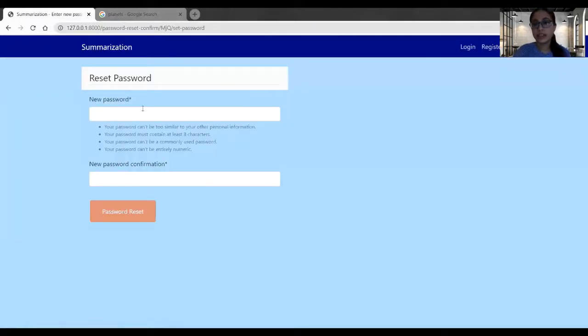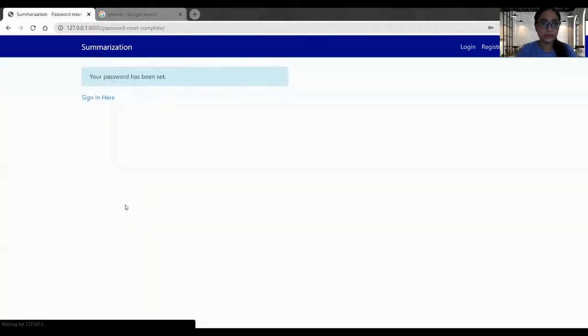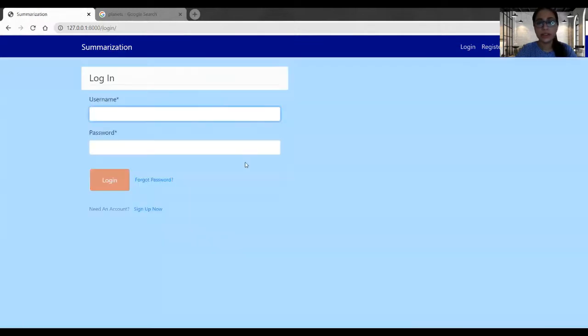This link will redirect me to the reset password page, and here I will give the new password. And now I can log in again with my new password. So these are all the functionalities of our project.